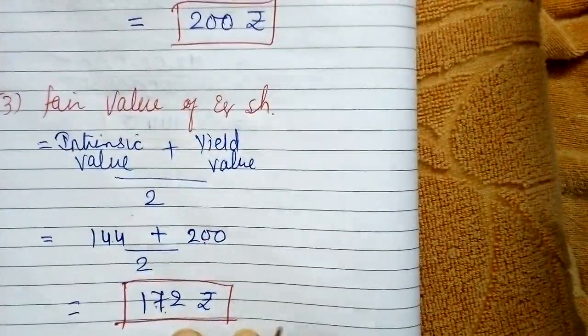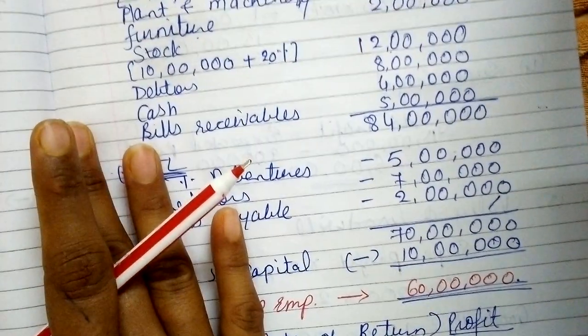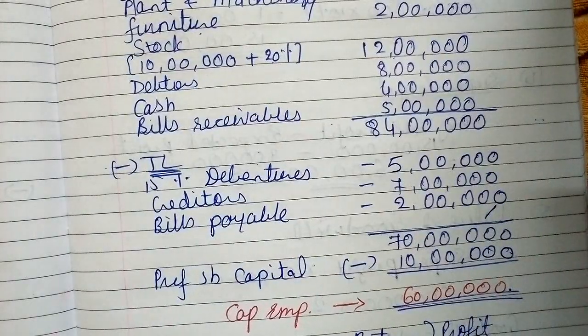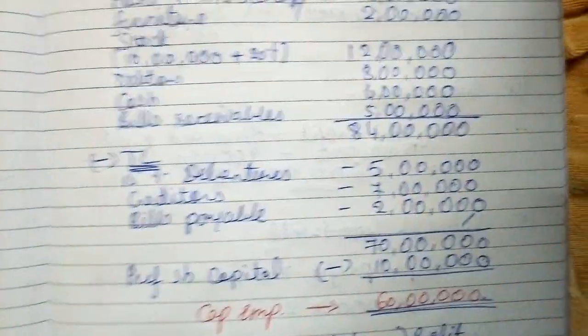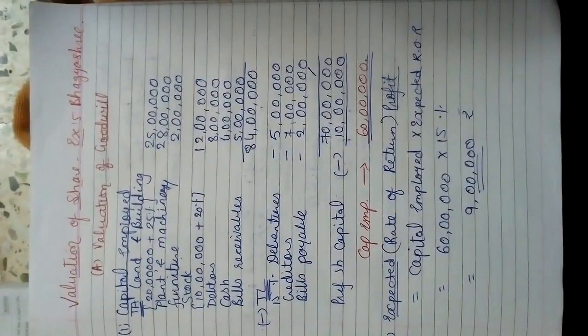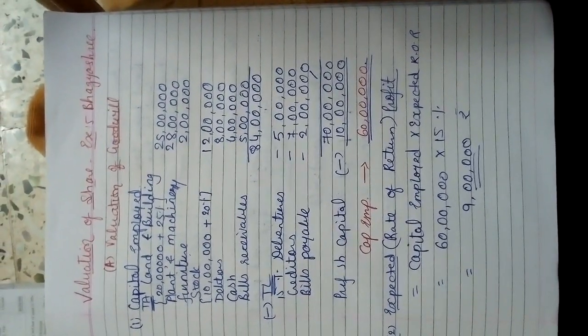So finally we get the answer 172. So I am just showing you the whole example. I am just changing the focus of the camera so that if you wish you can take the screenshot, and I am also explaining it once again. See, this is the first page, valuation of goodwill, right?